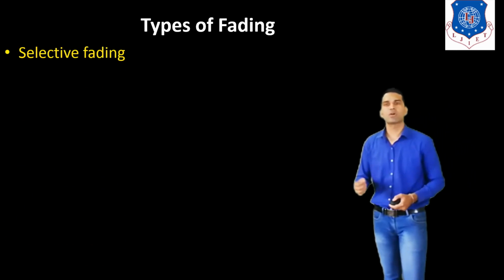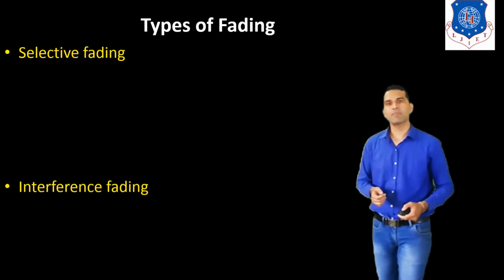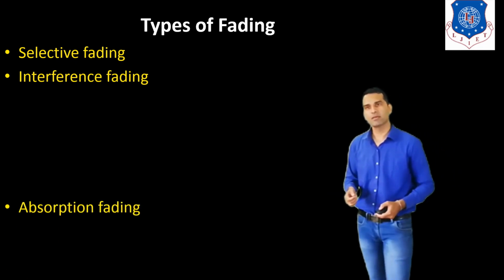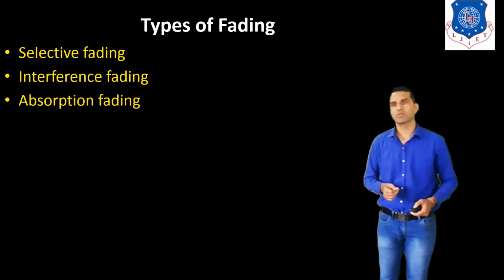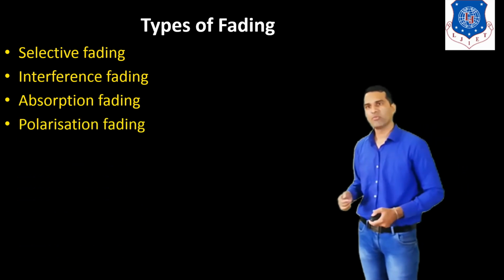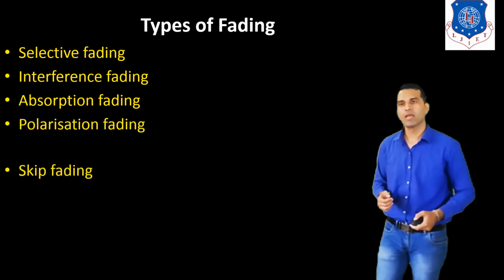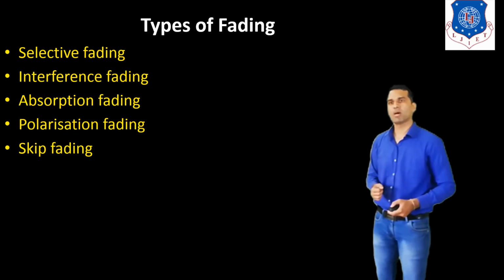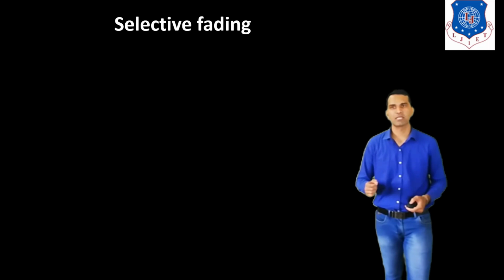Now the types of fading. The first type is selective fading, the second is interference fading, the third is absorption fading, the fourth is polarization fading, and the last is skip fading. We will discuss them one by one. First is selective fading.